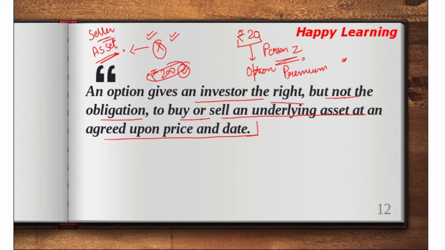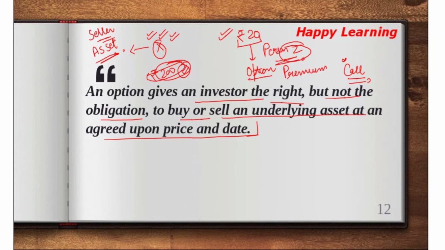So in a call option, he is selling the right to buy the particular commodity, which is X, at a certain price which is 200, and there is the price involved also which Z has to pay today, which is rupees 20. So this is the option premium, or more precisely the call option premium, and this is about the call option.